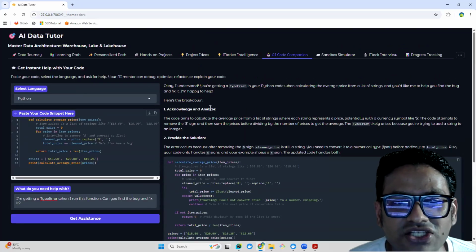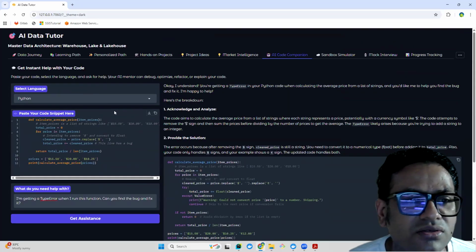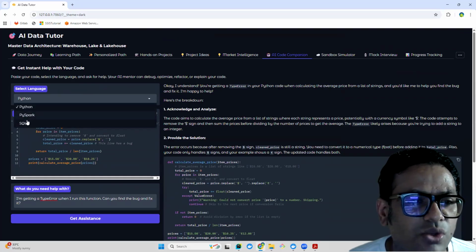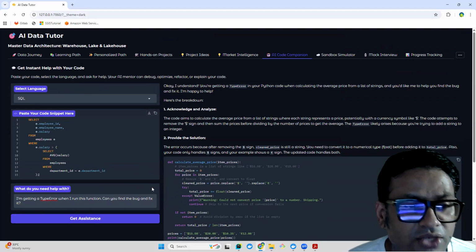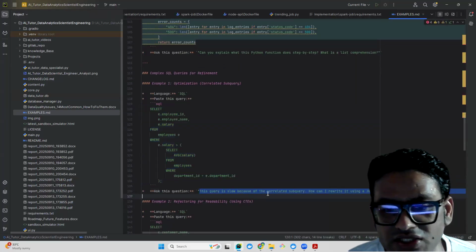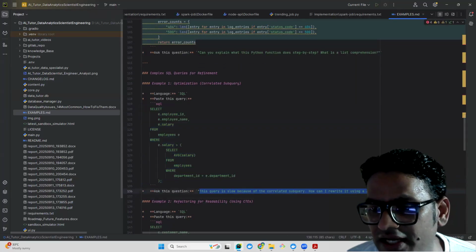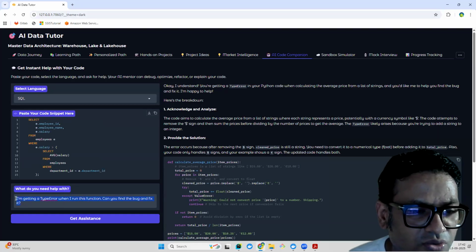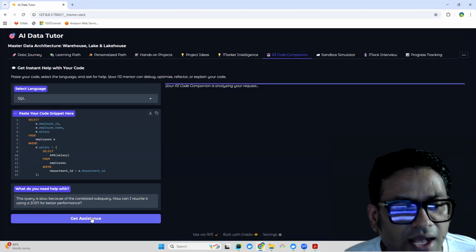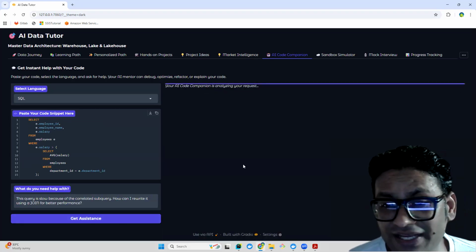Here you can see the explanation for the code which you have put together. You can select the SQL one, and then you can just put the code. And again, you can ask the question whether this query is slow because of a correlated subquery, and how can I rewrite this query? So you can fine tune your queries and make them more performant as well. That's a very interesting feature, right?